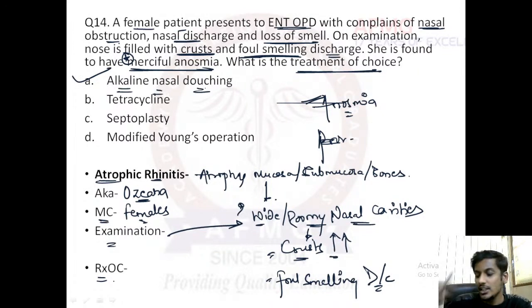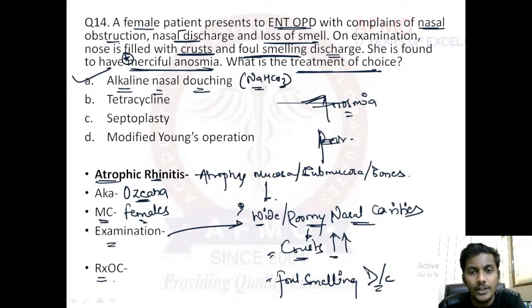You actually prepare a solution of sodium bicarbonate, usually baking soda. That sodium bicarbonate solution you fill in a syringe and then you push it in your nose. It is told to the female only. The female is taught how to do it, and that is known as alkaline nasal douching. Alkaline nasal douching is usually the treatment of choice in cases of atrophic rhinitis.